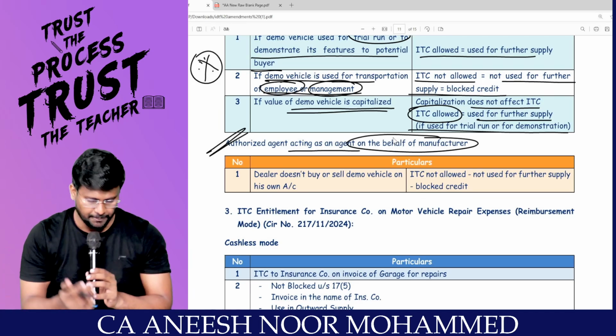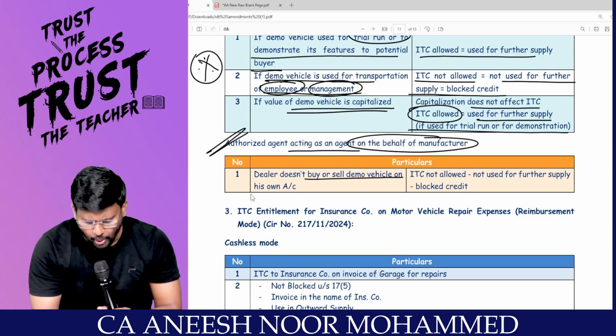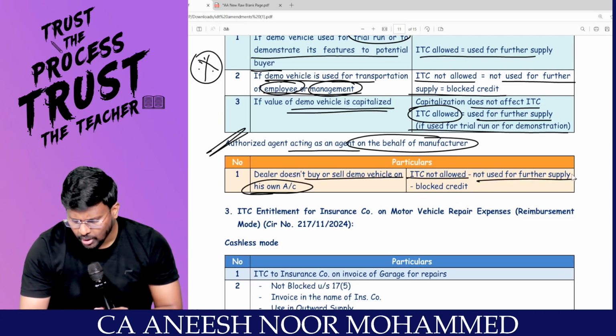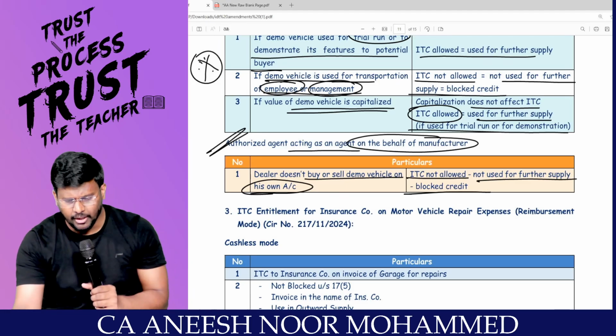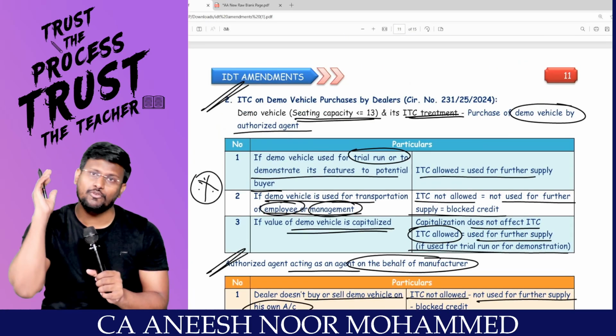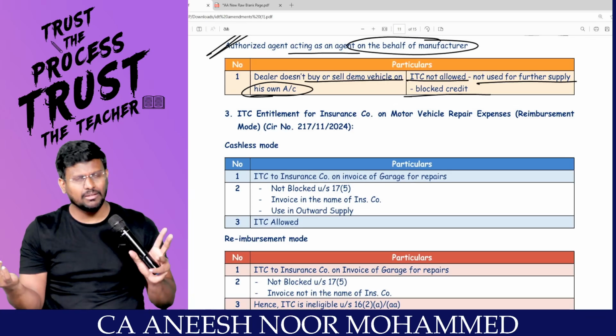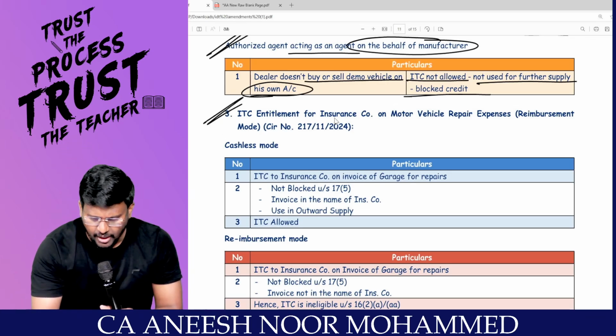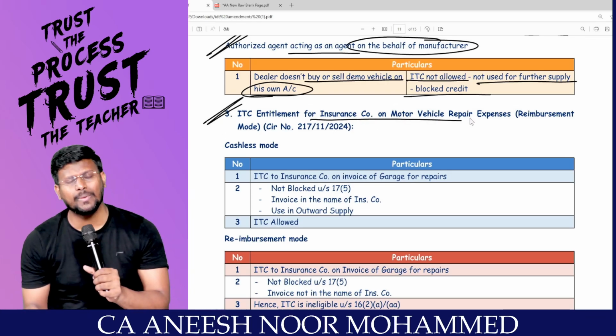Manufacturer can take ITC. Dealer does not buy or sell demo vehicle on his own. So ITC is not allowed, because not used for further supply, blocked credit. For the agent, there is no ITC, but for the manufacturer, he can claim ITC. Easy. ITC entitlement for insurance company on motor vehicle repair.